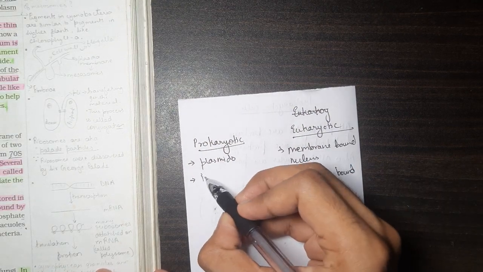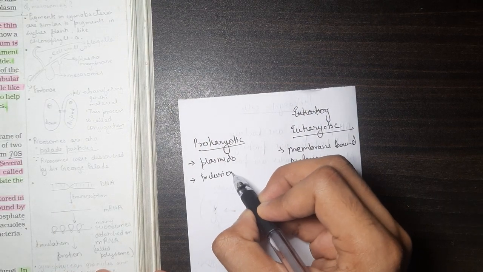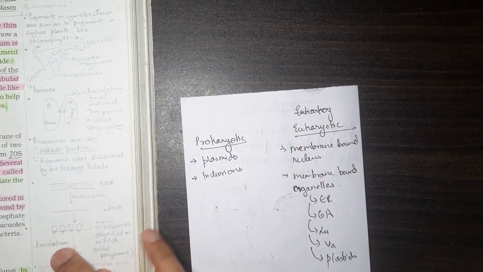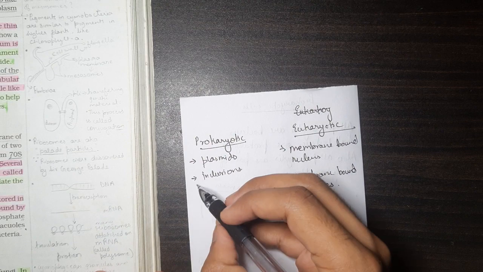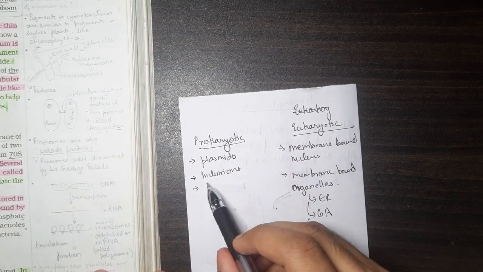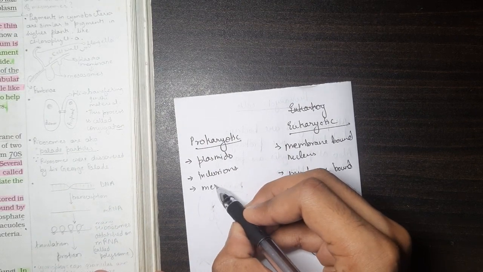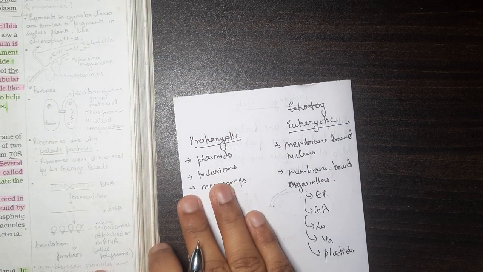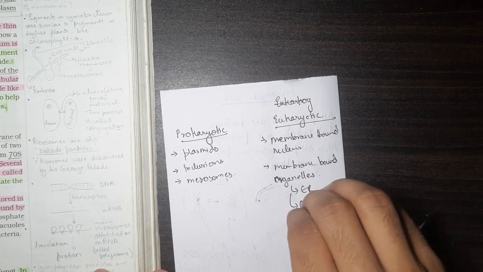Then inclusion bodies. We are going to go in depth into what inclusion bodies are in the coming subtopics on the next page itself, so don't worry about it. Then inclusion bodies, and then mesosomes. So these are the things that are unique to prokaryotic cells. The earlier ones are the things that are unique to eukaryotic cells.